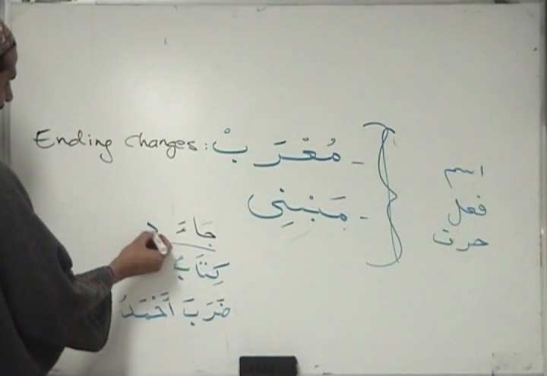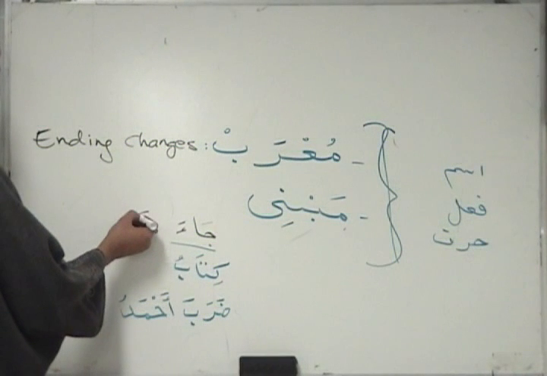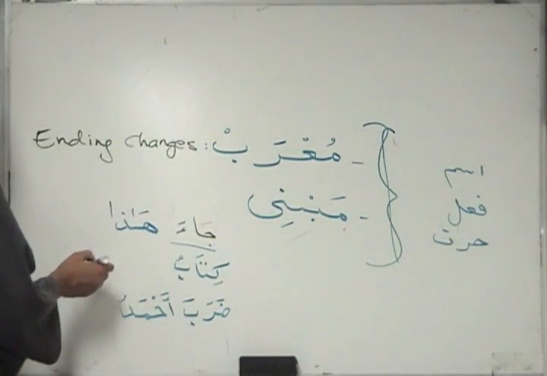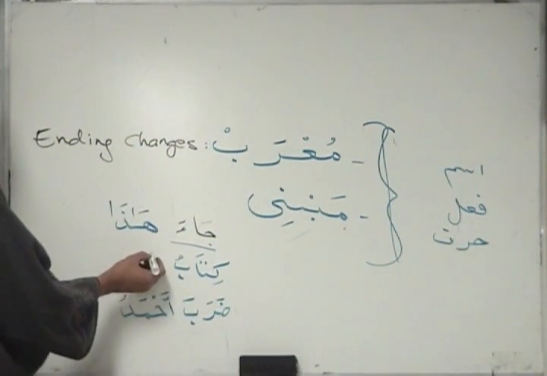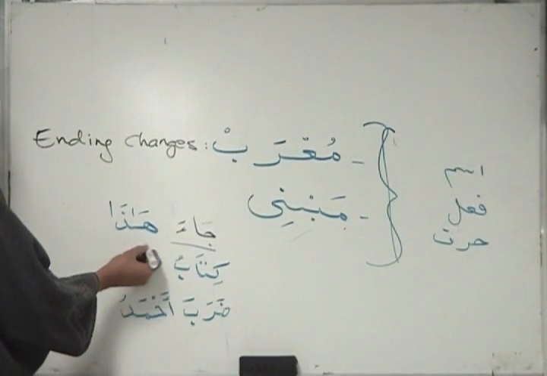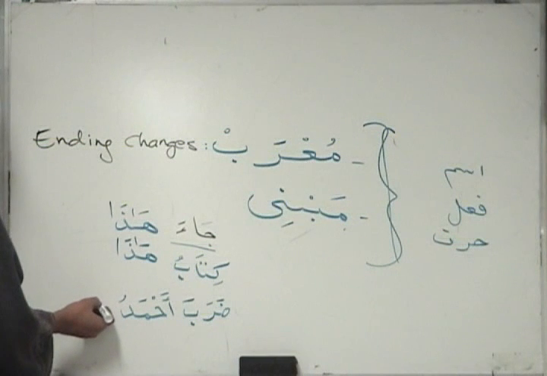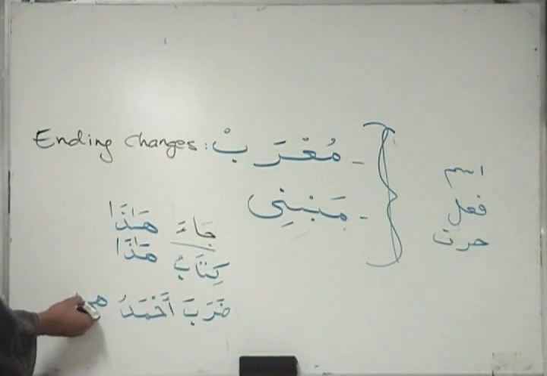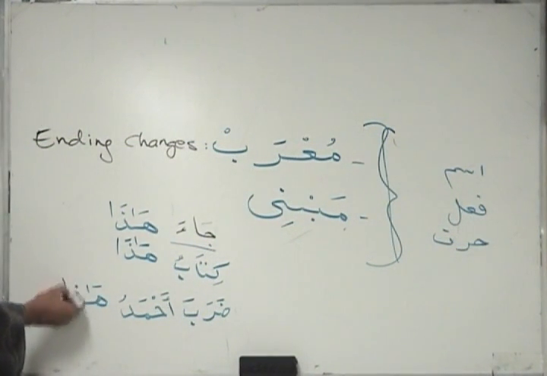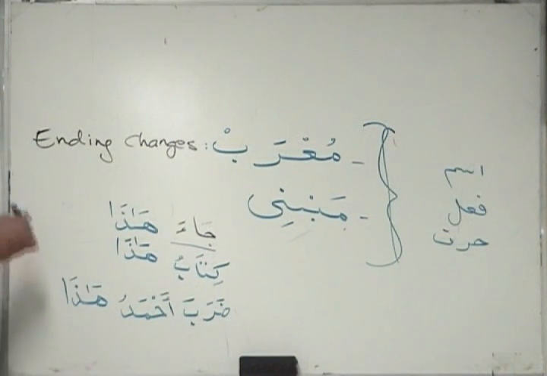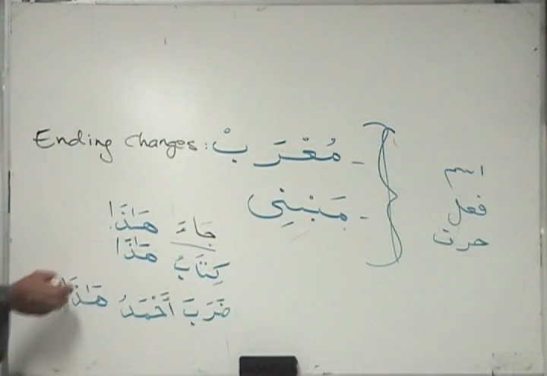This. Hada. Okay, so hada means this. So ja'a hada. This came.